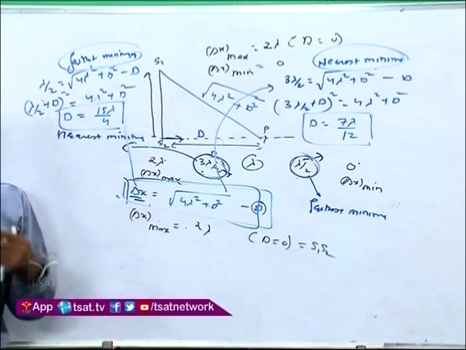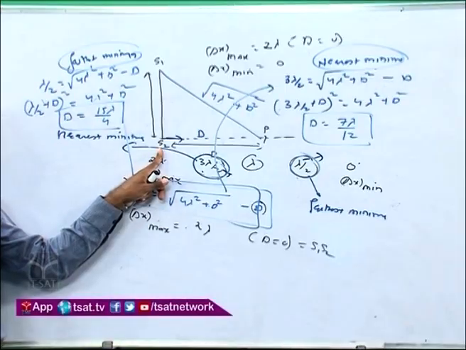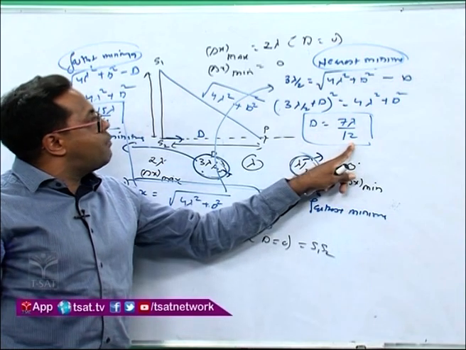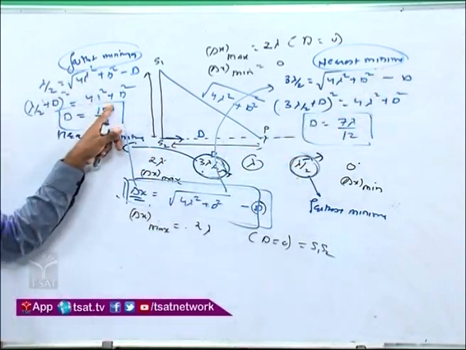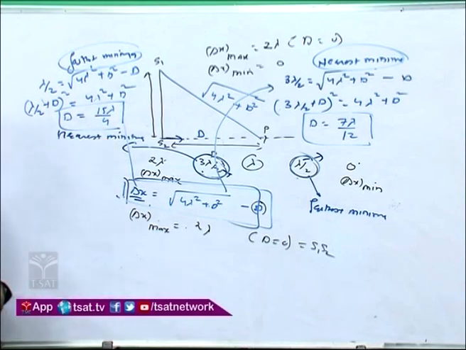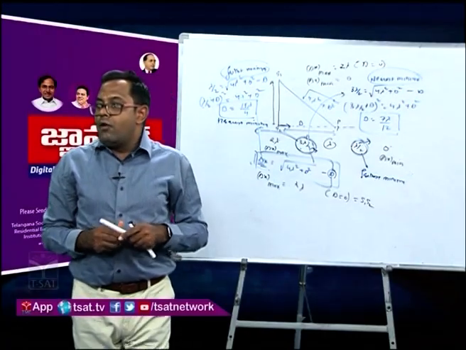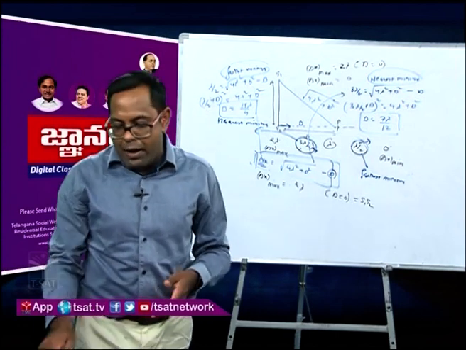So what is the answer now? From S2 at a distance of 7 lambda by 12, you will get the nearest minima. From S2 at a distance of 15 lambda by 4, you will get the farthest minima. So this is all about what we have done till numerical 4.